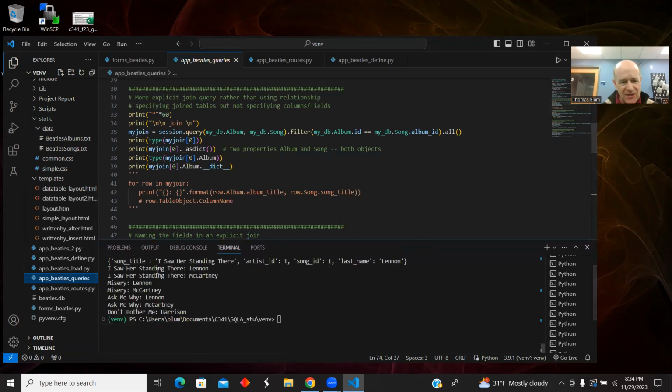And so this last query shows the few records I have in the bridge table in the many-to-many relationship between the artist and the song. So I Saw Her Standing There was written by Lennon and McCartney. So each record is one song and one artist, but the song may appear more than once, the artist may appear more than once, hence the many-to-many relationship.